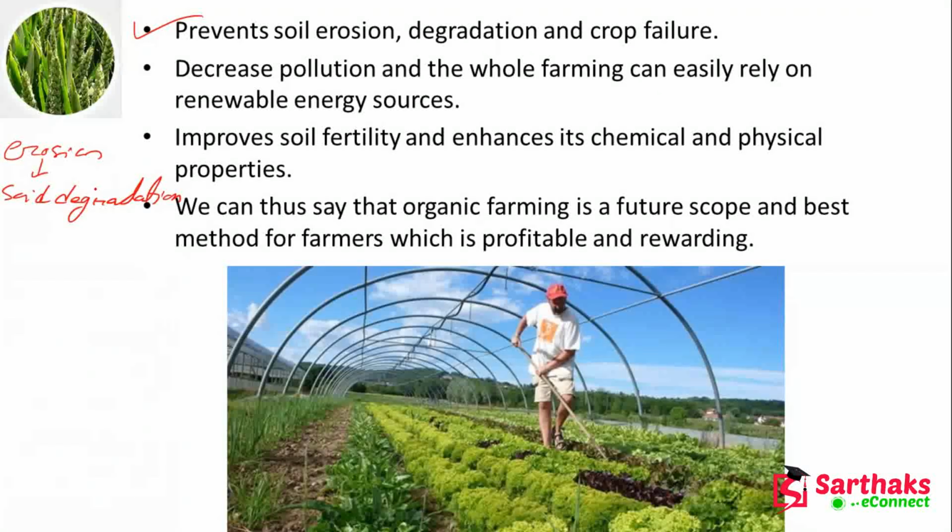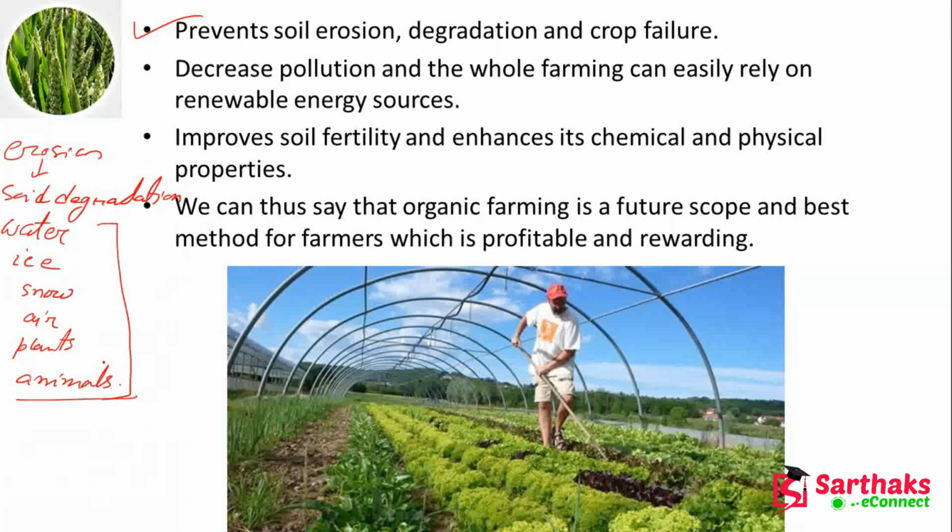And what are the erosive agents? Like maybe some flood, so water is responsible, ice is responsible, snow is responsible, air, plants are also responsible, animals which are grazing on the soil are also responsible. So these are the responsible things. That means organic farming will prevent soil erosion, degradation, and crop failure.